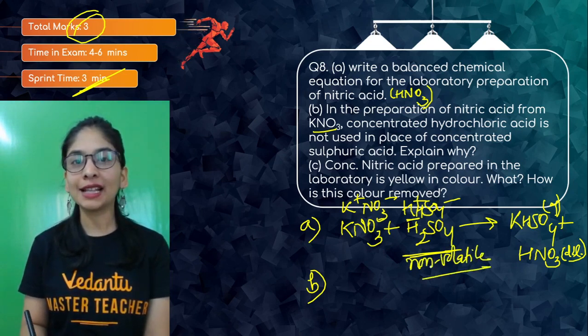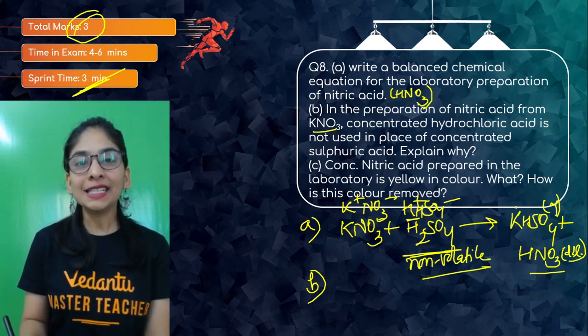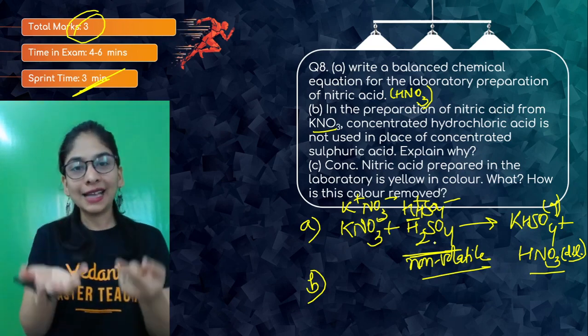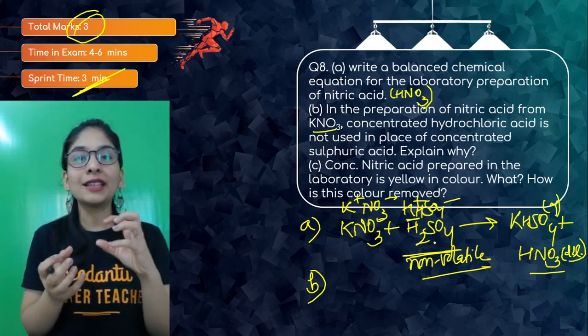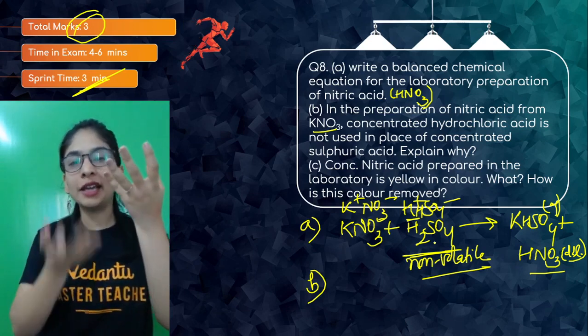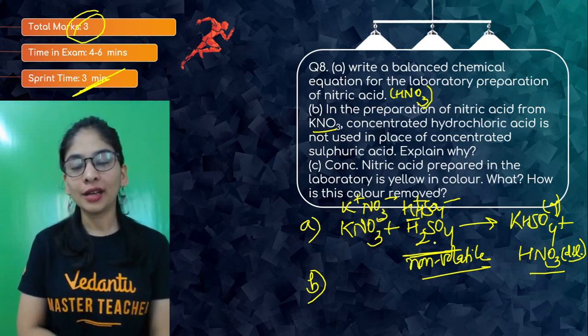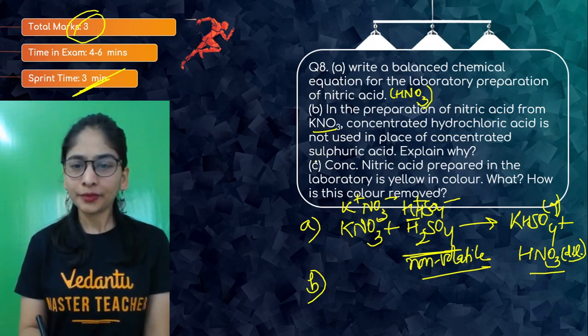If you take HCl, that's a volatile acid, and when you perform the reaction, the nitric acid that was formed will interfere with some of the HCl molecules, because as you're mixing it and heating below 200 degrees Celsius, some of the HCl will again convert to vapor and can mix with your nitric acid. And we don't want aqua regia, we want pure nitric acid only. Yeah, so do remember that.